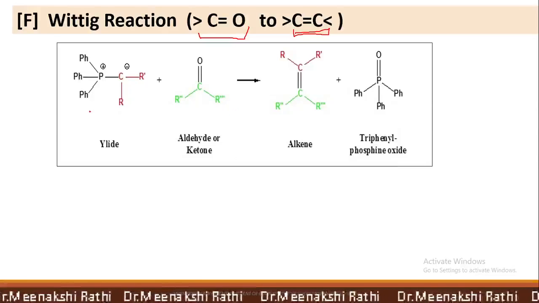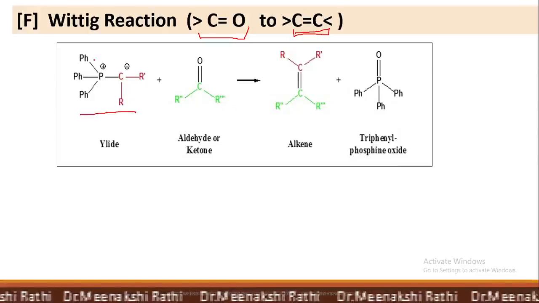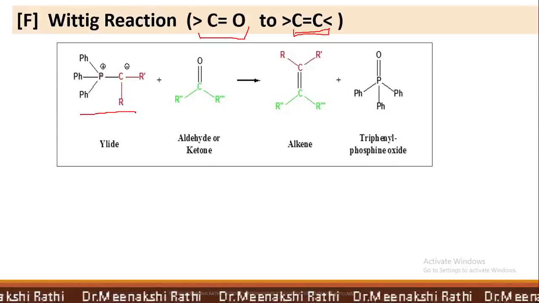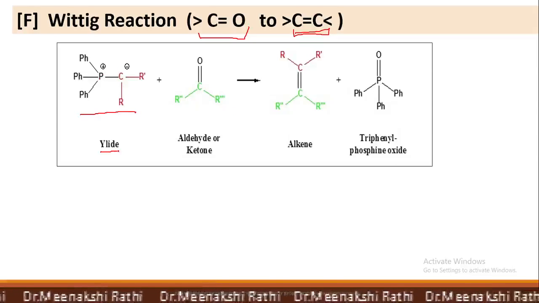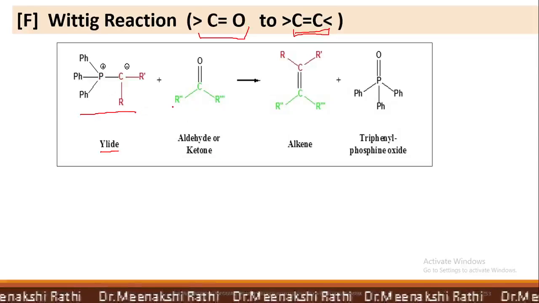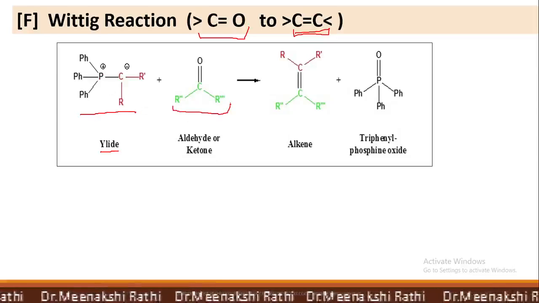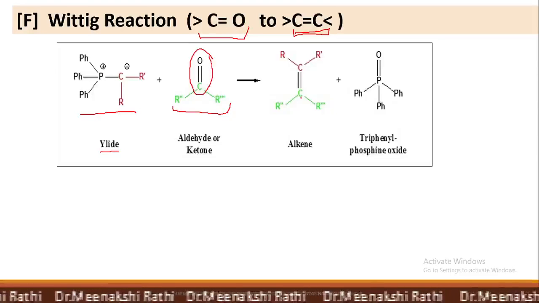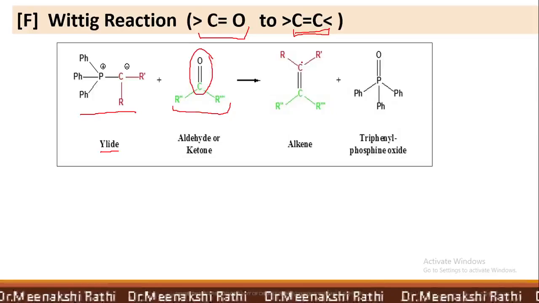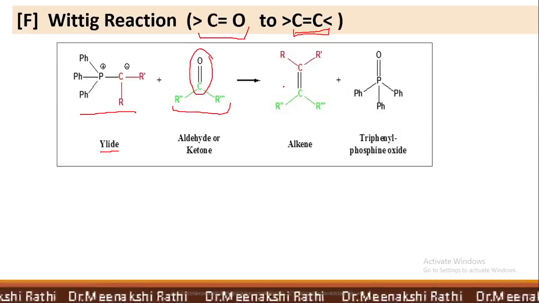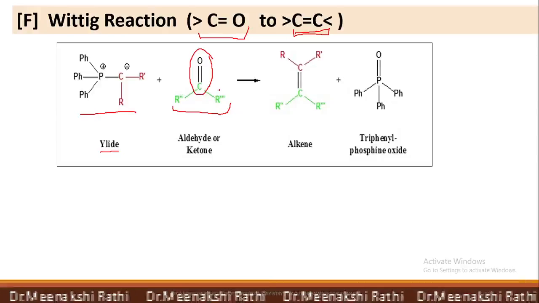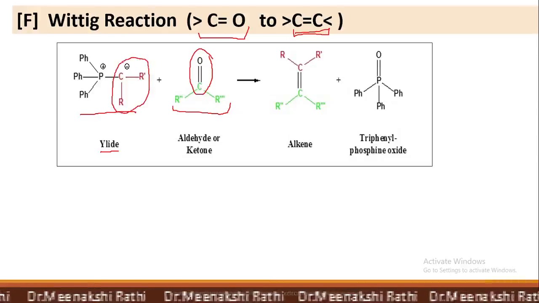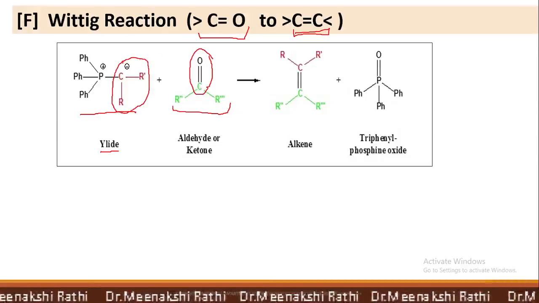In this reaction, see here, this is a ylide, triphenyl phosphine with positive charge and carbon with negative charge. It is called an ylide. When it reacts with any carbonyl compound, that is aldehyde or ketone, then this carbonyl group gets converted into carbon double bond carbon. Here you can see that to this carbon, the negative part of the ylide is attached through carbon atom.